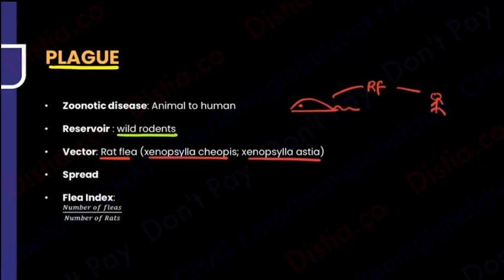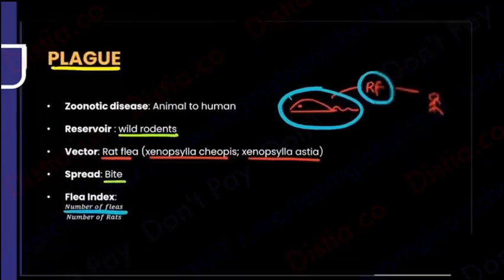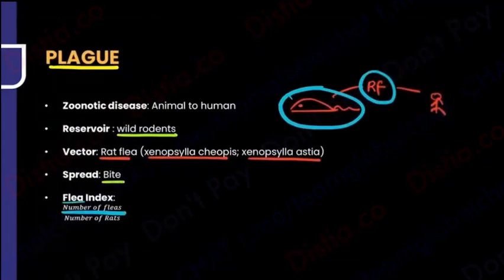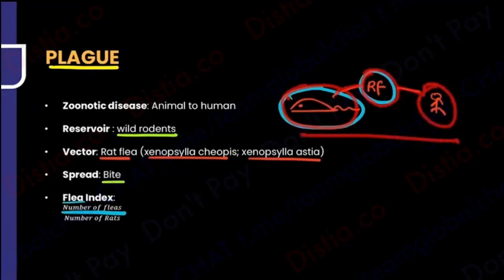So how does it spread? I hope you know it is basically by the bite of a rat flea. I'll tell you the entire life cycle, how the rat flea takes it from the rat and gives it to humans. But in PSM, you do the rat flea index. What is the rat flea index? You're being territorial, that is, how many fleas are present for how many rats. So the number of fleas divided by the number of rats is the flea index. If you want to find the flea index, keep fleas in the numerator, number of fleas divided by number of rats. So simple: the reservoir is the rat, from there the vector is a rat flea, and it gives it to humans, so it becomes a zoonotic disease.